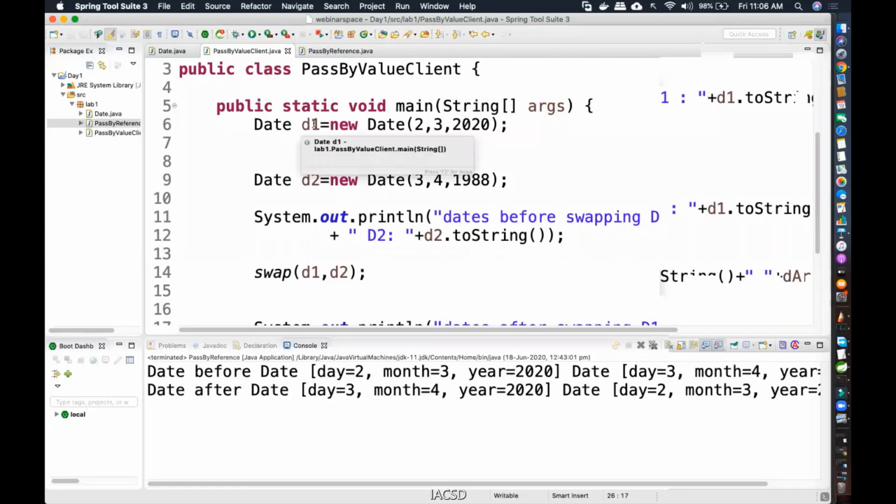Local reference variables. So I told you yesterday what is the difference between a reference variable and a pointer. In a reference variable, you cannot perform any operations. No plus plus, no minus minus, nor can you actually see the value that is stored inside D1, right? But when it comes to a pointer, you can actually access the actual address that is there inside memory. So Java is a bit more secure in that respect. Programmatically, you can never know where exactly the object is stored in memory, right?